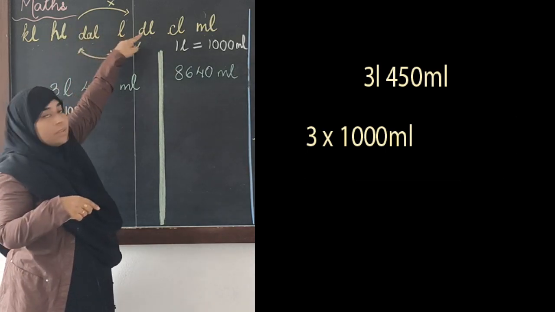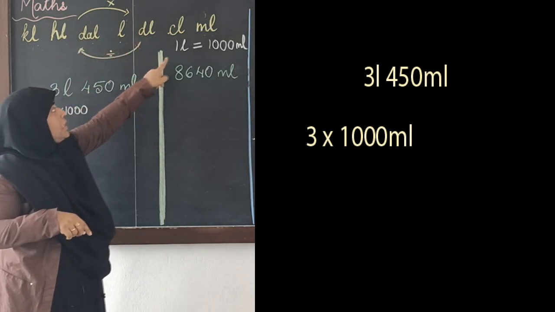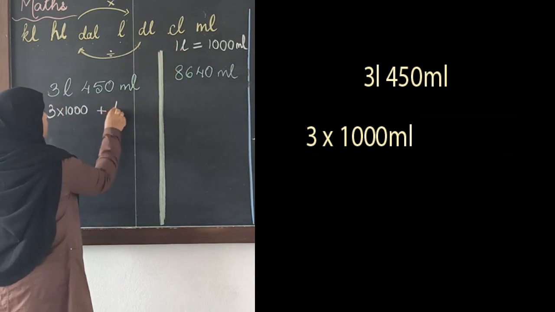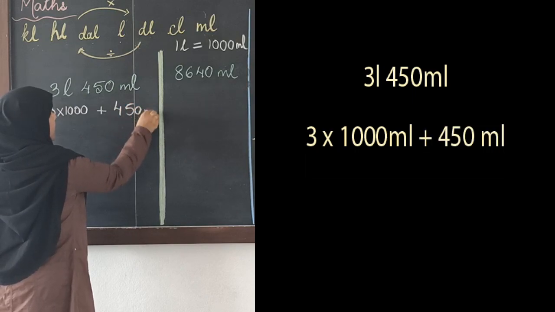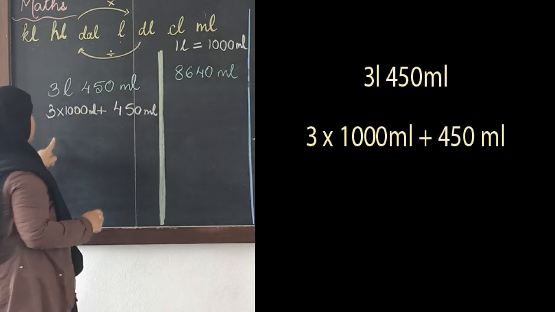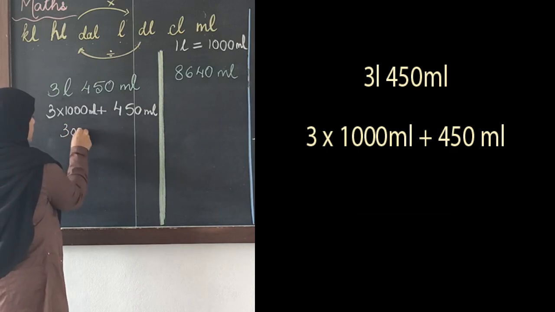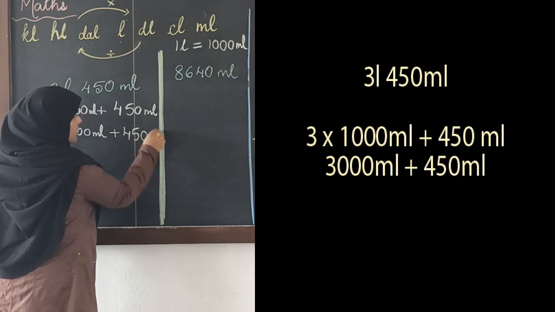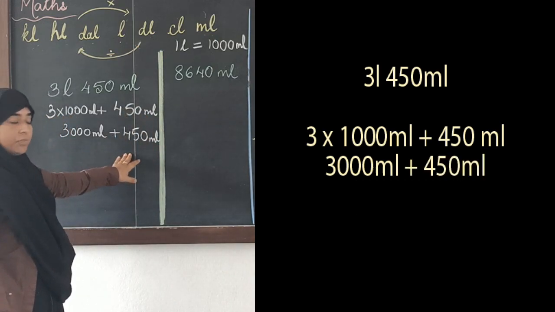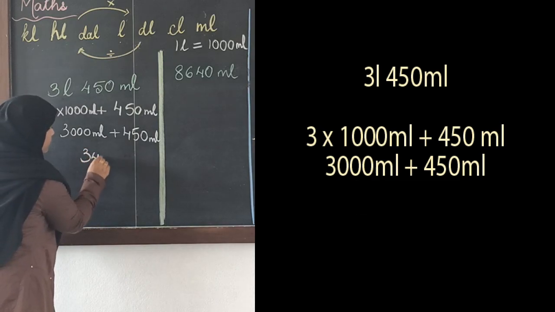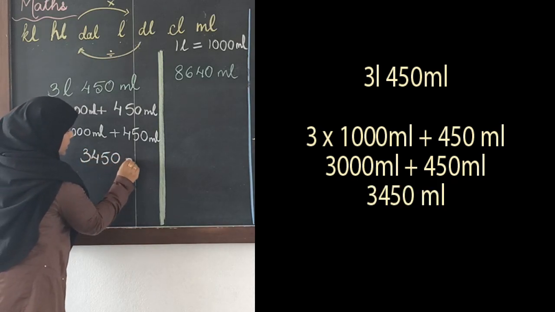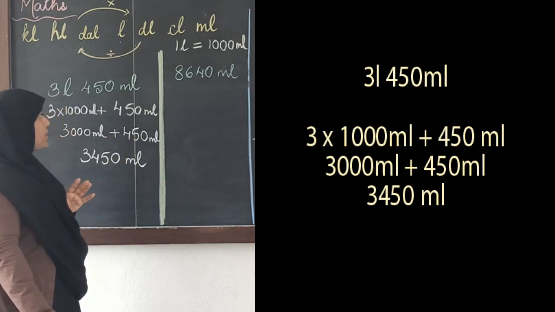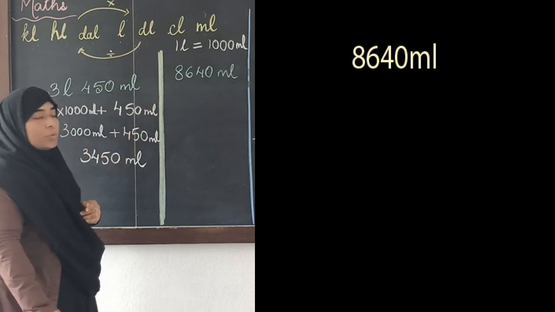We know the relation between liter and milliliter, that is 1000, plus 450 ml. Now 3 into 1000 is 3000 ml, plus 450 ml. 3000 plus 450 will make 3450 ml. This is how we convert liters to milliliters. Now we will see how we convert milliliters to liters.